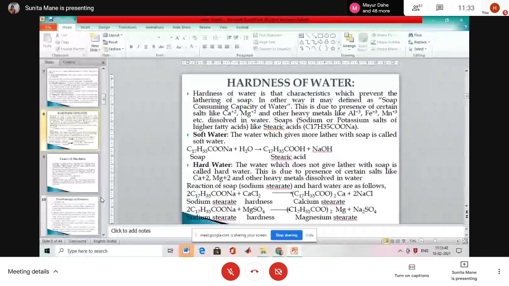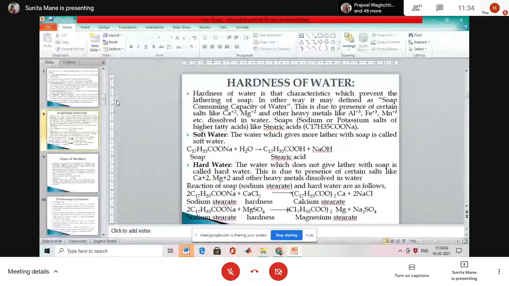Then the next point, hardness of water, and this is very important from the examination point of view. What is meant by the hardness of water? The definition is that hardness of water is the characteristic which prevents the lathering of soap, the foam that forms. In another way, it is defined as the soap consuming capacity of water.